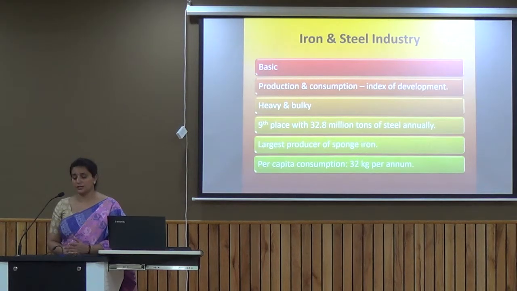machineries for the other consumer good industry. It measures the index of the development because if we are going to have more number of iron and steel industry, the development is going to be more because indirectly it helps with the consumer good industry. Iron and steel industry uses a raw material which is very heavy and bulky in nature. We have the ninth place with 32.8 million tons of steel annually, and we are the largest producer of the sponge iron. The per capita consumption is around 32 kg per annum.